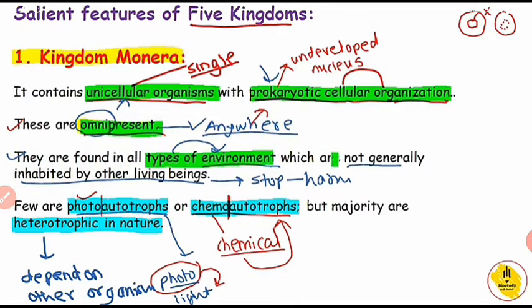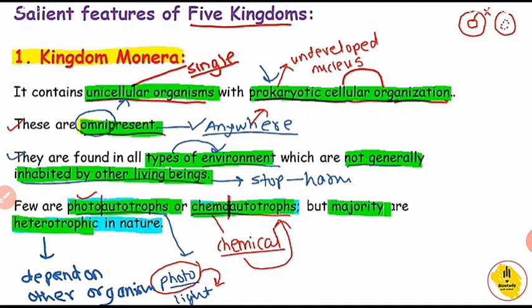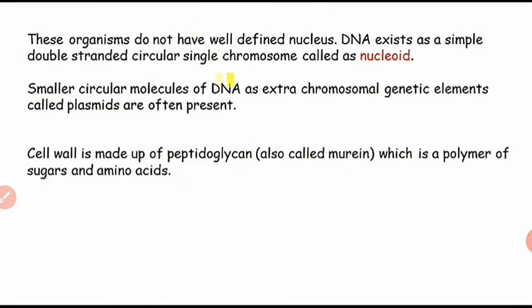They are found in all types of environment not generally inhabited by other living beings. They are photoautotrophs or chemoautotrophs and heterotrophic in nature. These are the peculiar characters shown by these organisms.